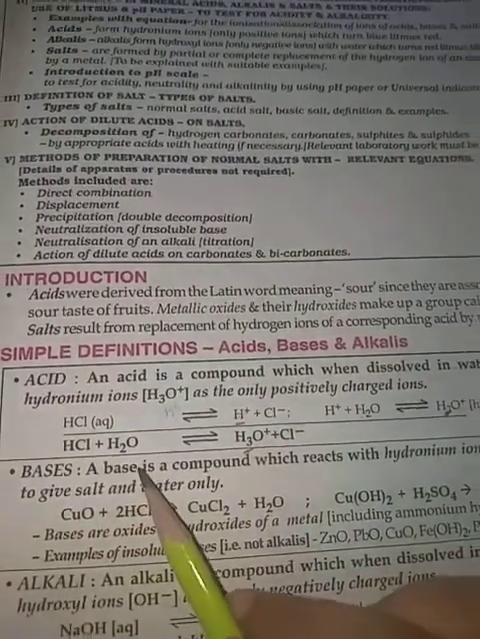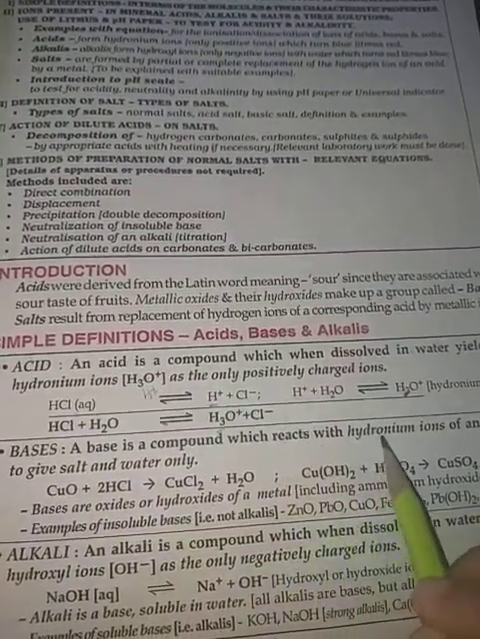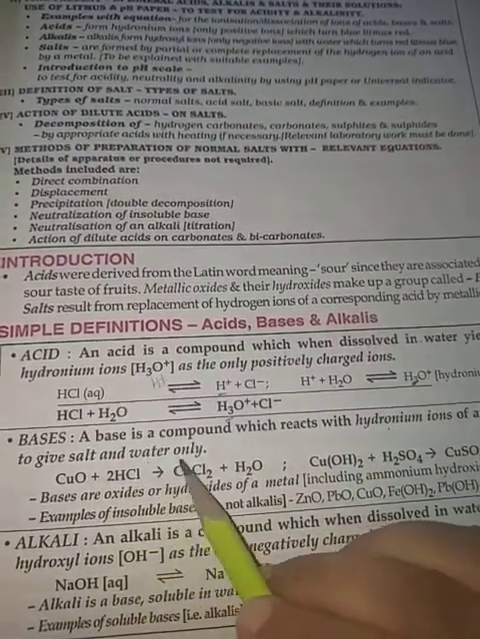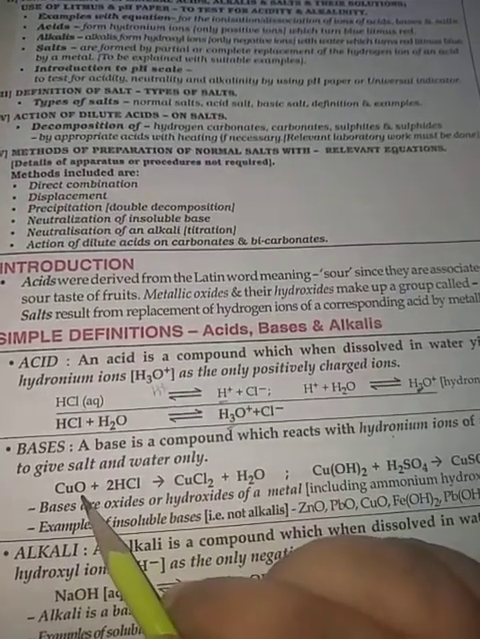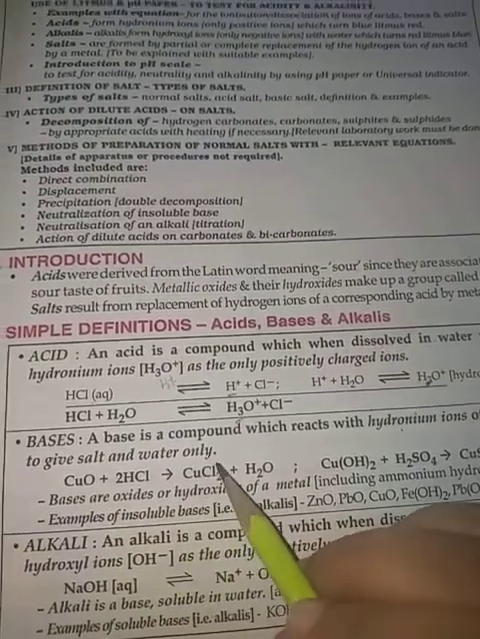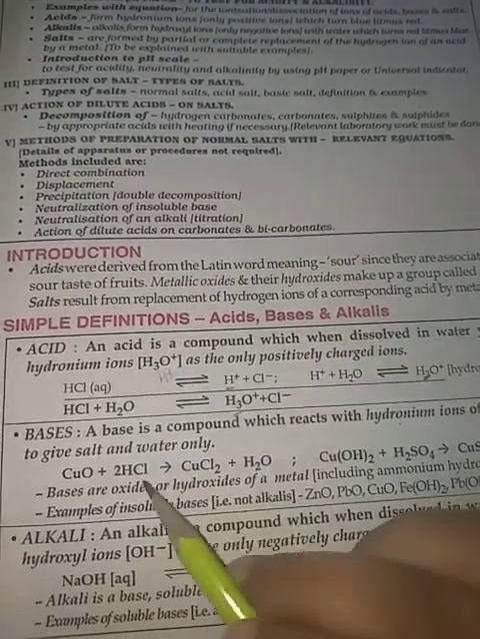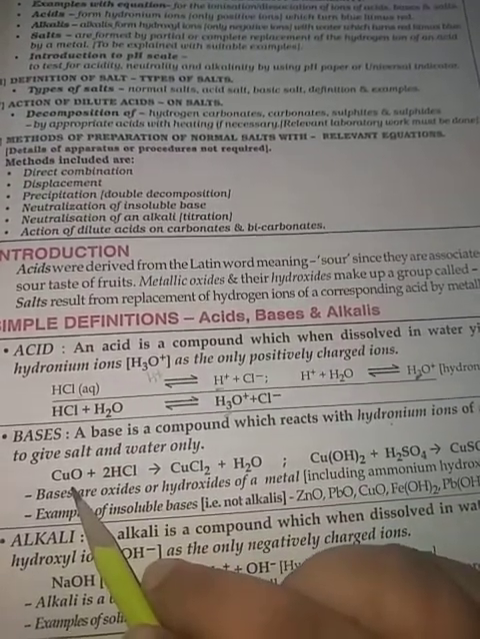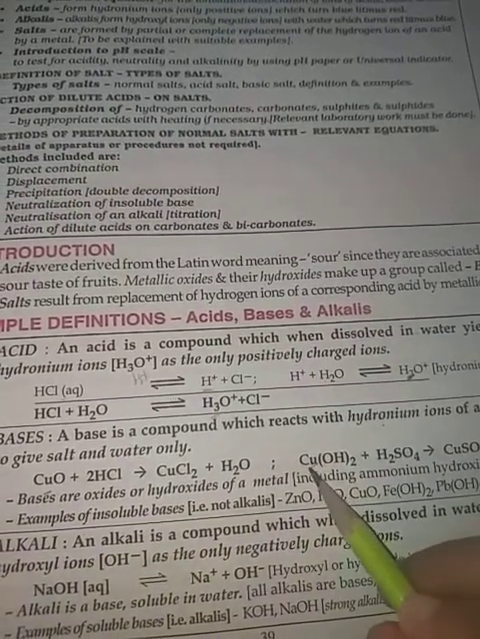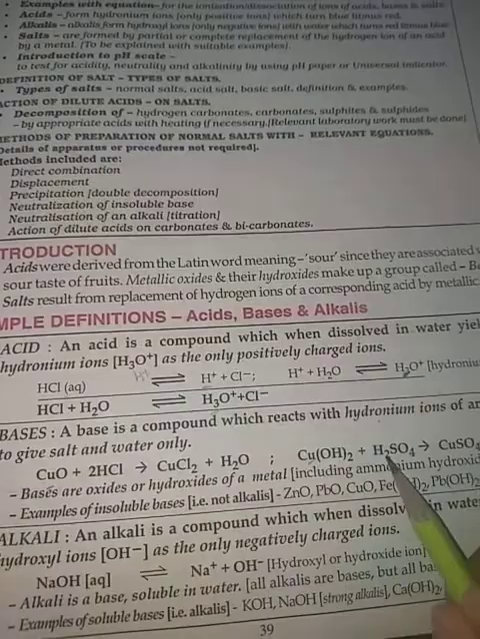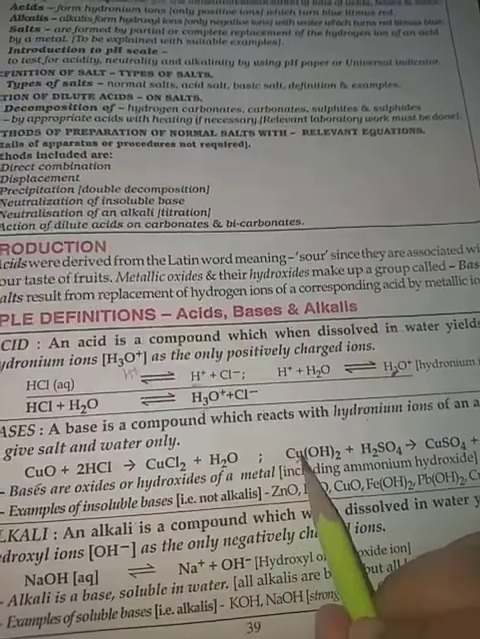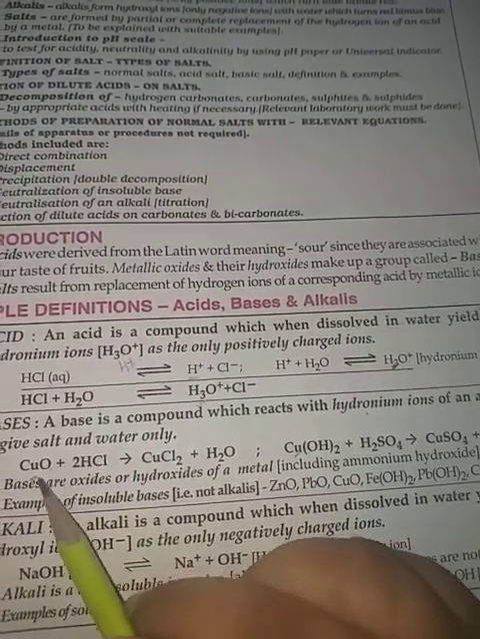Now bases. A base is a compound which reacts with the hydronium ion of an acid to give salt and water only. When any metal oxide is reacting with HCl, we get salt and water. Here, in place of metal oxide, we have taken the hydroxide of that metal. See, copper hydroxide is reacting with acid to give salt and water. It means metal oxides and metal hydroxides both act as bases.